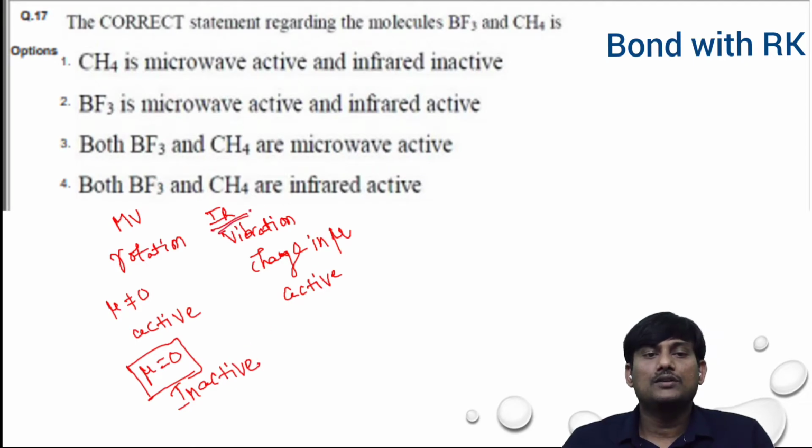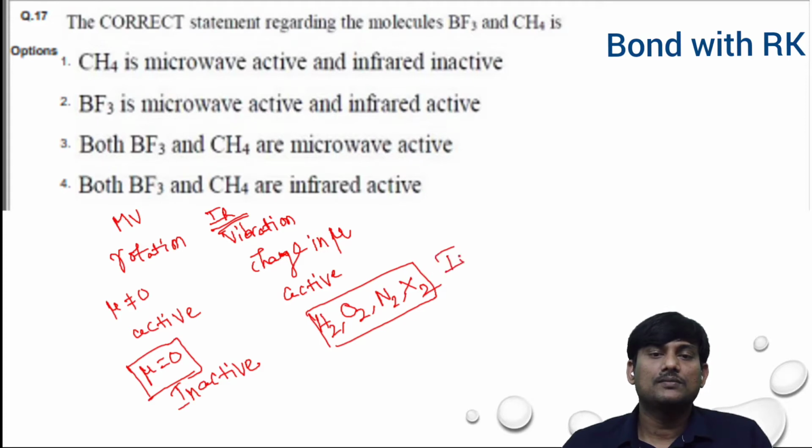If you take IR, diatomic symmetric molecules such as H2, O2, N2, or X2 are inactive. Why are these inactive? Here, mu is equal to 0 and there is no change in mu, delta mu is equal to 0.